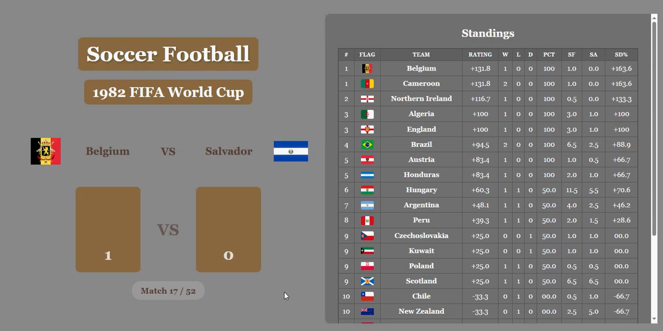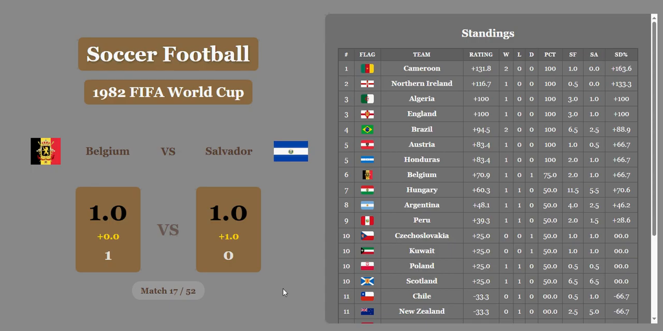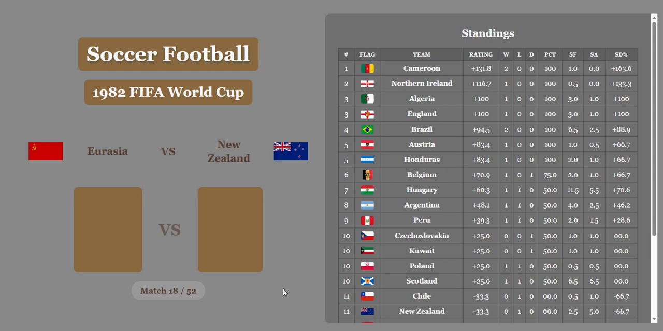And Belgium versus Salvador now, 1-0 Belgium. Salvador gets a whole goal for the economic difference. So after that's considered, we have a draw between Belgium and Salvador. So Belgium will fall down to 6. And now Cameroon takes first, Northern Ireland second, Algeria third with England.